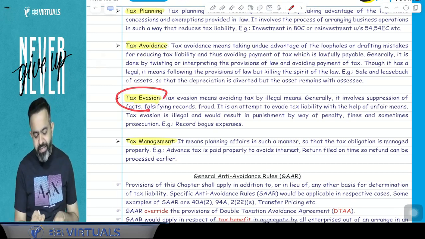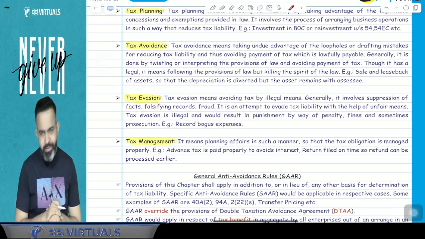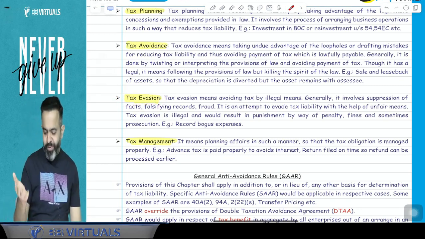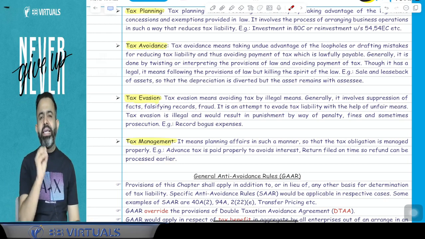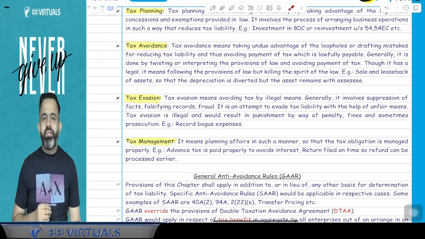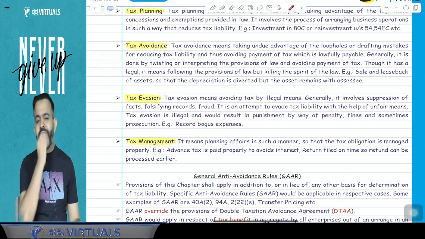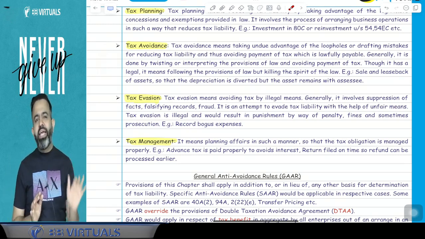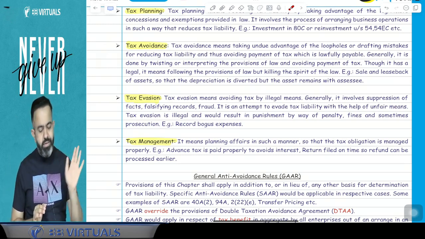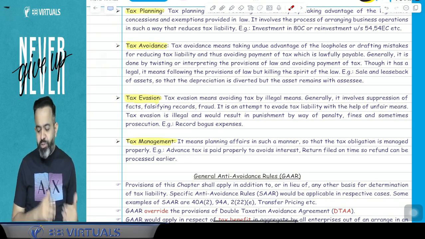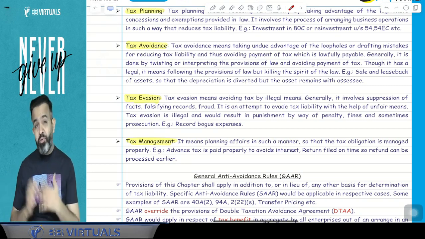Now, last is tax evasion. Tax evasion is not allowed in the law. What is tax evasion? Tax evasion means illegally you are avoiding the tax. For example, suppose you have claimed fraud expenses, taken a fake invoice, or sales are not recorded, or you have claimed any fake expenditure. So that is called your tax evasion. If you do tax evasion, there will be a penalty and prosecution. So penalty, prosecution and fines will be there if you are doing tax evasion.